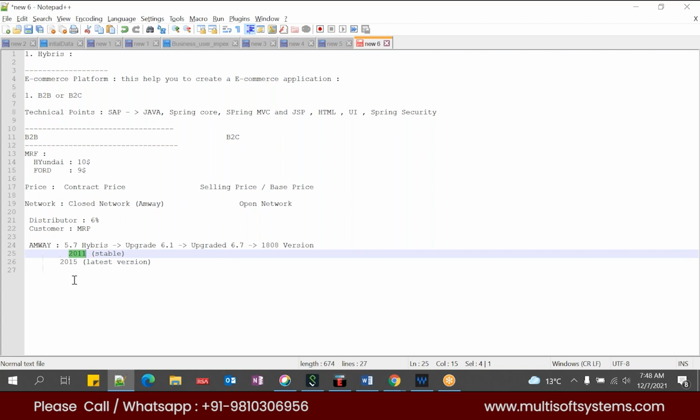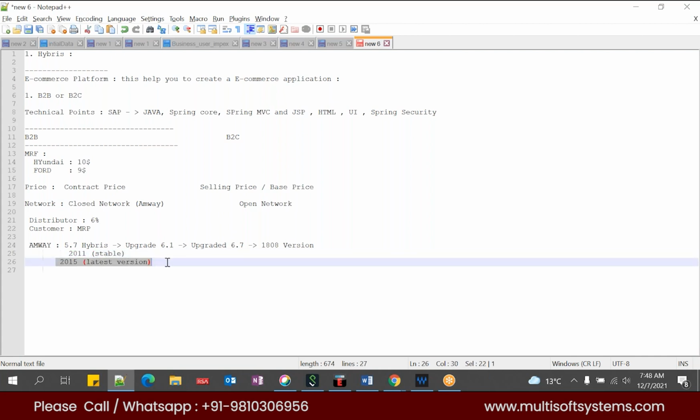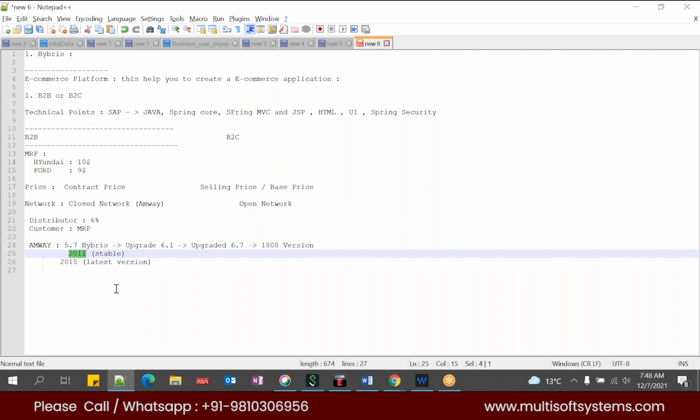Even in our current project, we upgraded to 2011. By the time we did this SAP Hybris system upgrade, 2015 was already released. But when we saw the reviews of 2015, there were a couple of review comments given by respective customers, and SAP had already created some Jira tickets to track those issues. That is the reason we did not consider 2015 for our update, and we just used 2011, which is a stable version. Okay, you got it right.